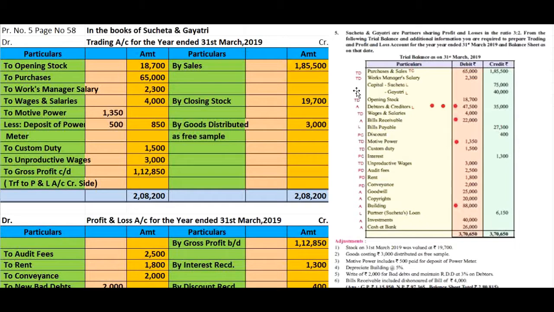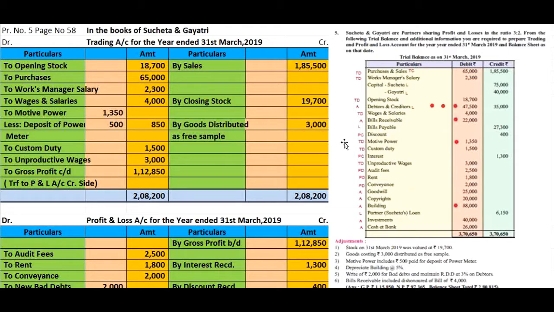Let me see the posting for the same. Before that, I will read the adjustments and bullet the accounts regarding adjustment. Okay. See, first adjustment, stock on 31st March 2019 was valued at rupees 19,700. See, closing stock adjustment is separate. It is not related with any account given in the trial balance. So it is totally separate adjustment effect. We see in the adjustment effect later on.